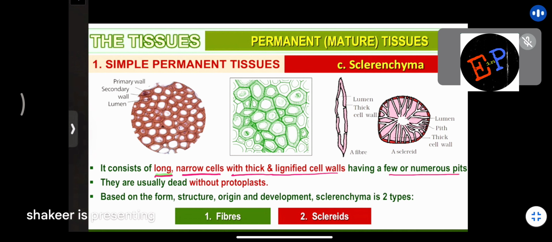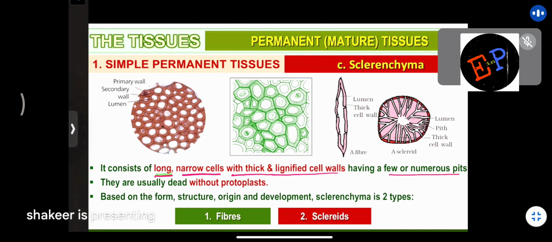So on the cells of Sclerenchyma, you will find some pits also. You can find either one pit or multiple pits on the cells. Are you able to understand? So on the cells of Sclerenchyma, you will find some pits also. A single pit may be present, numerous pits also may be present.